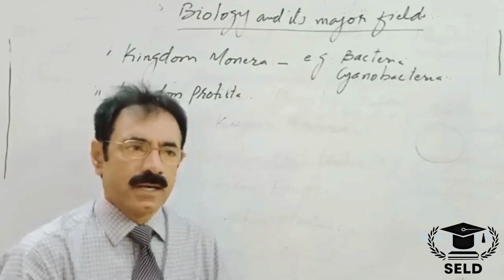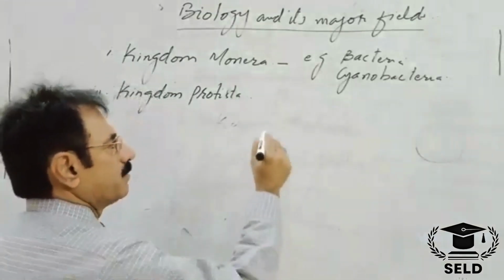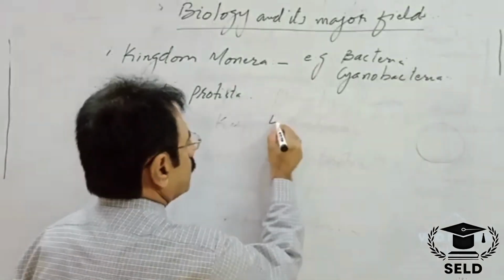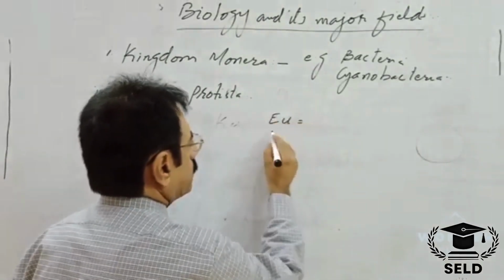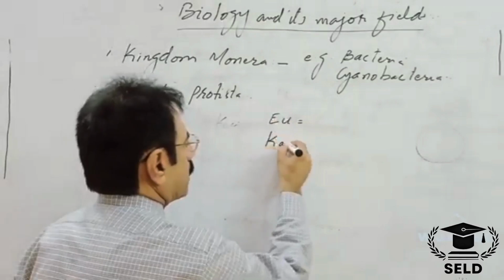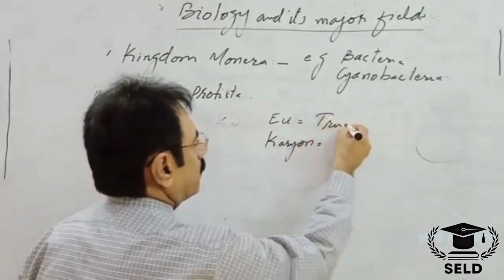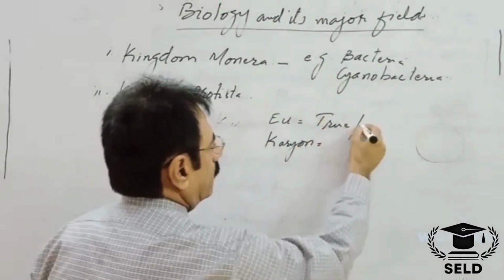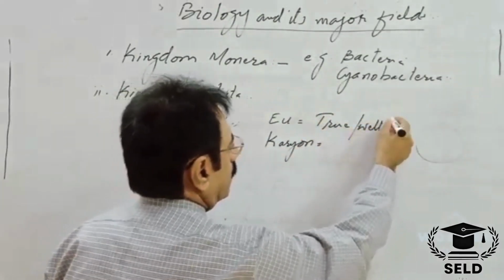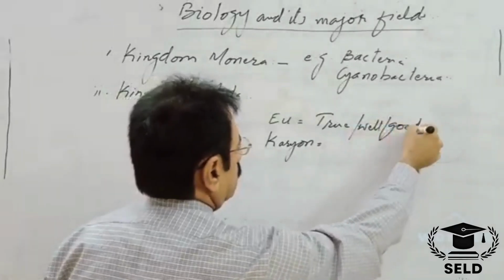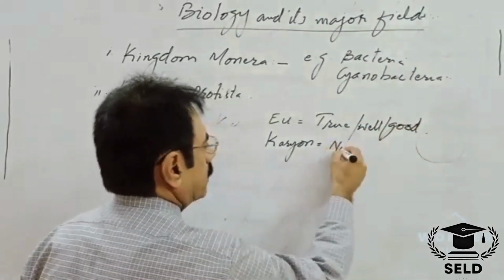And what is a eukaryotic cell? The word is a combination of two, eu and karyon. Eu meaning true or well or good. Karyon meaning nucleus.